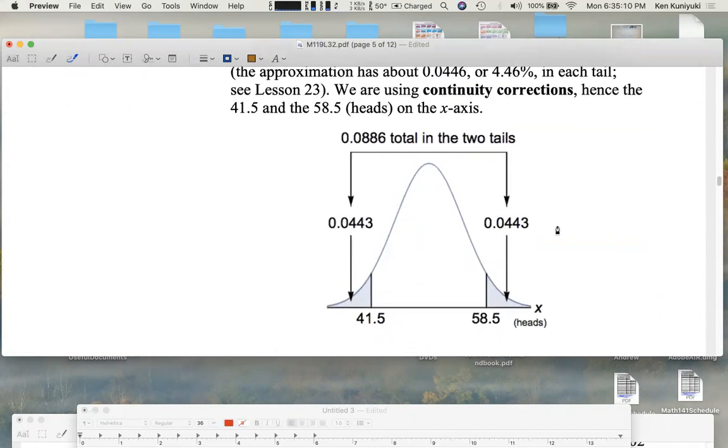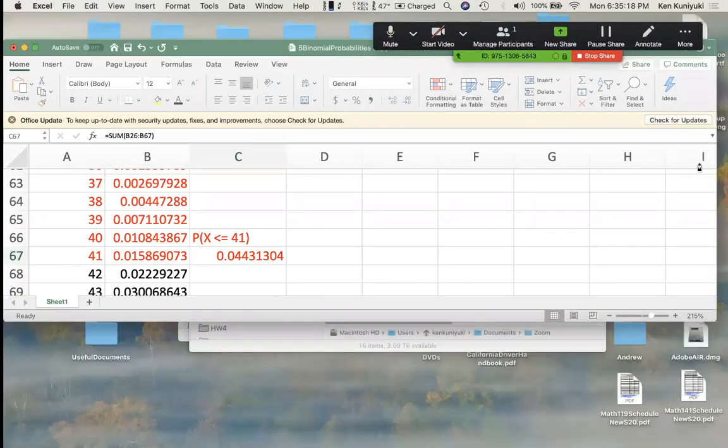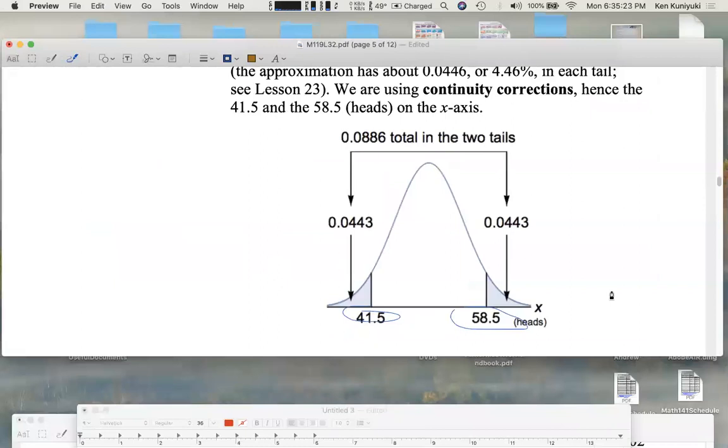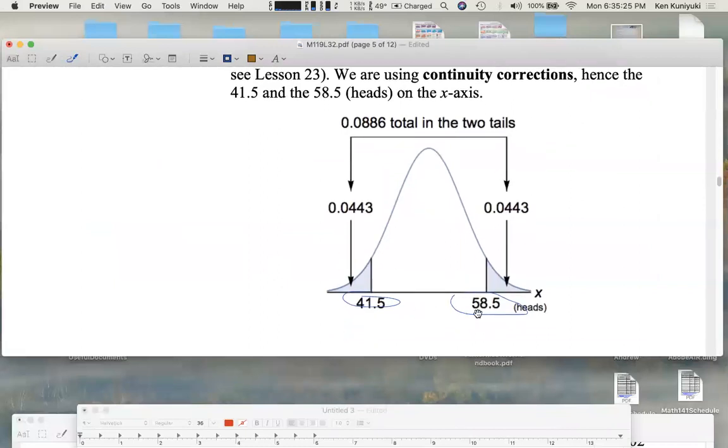You could have used a normal approximation, maybe with continuity corrections, and you could have found this on your own without using Excel in such a way. Here I was being very detailed. I was very precise here, but you could have used a normal approximation, especially with continuity corrections. That's nice.